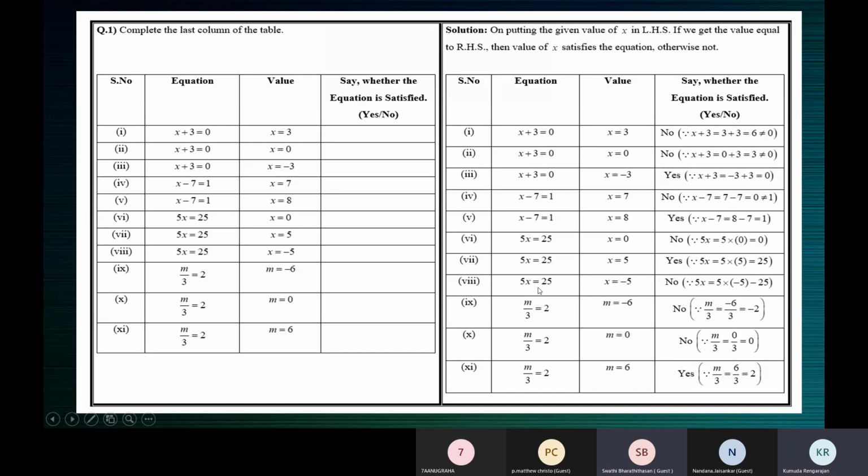What do you see on the other side of the equal to sign? Ma'am, 25. Matthew, what do you see on the left side of the equal to sign? Ma'am, 5x. What's the value of x given? Ma'am, minus 5. So what is 5 into minus 5?